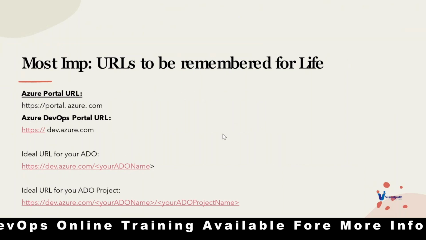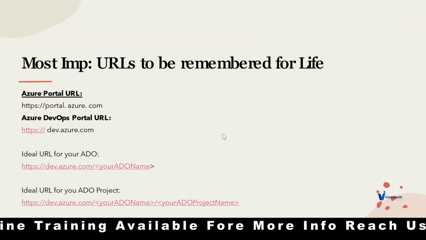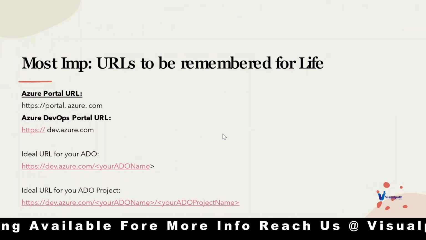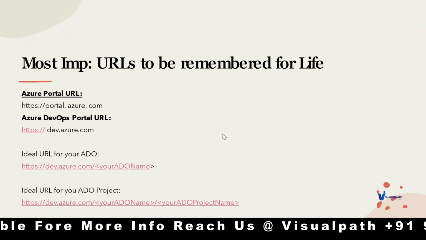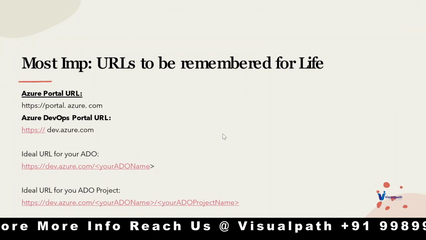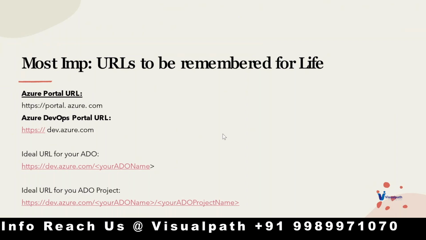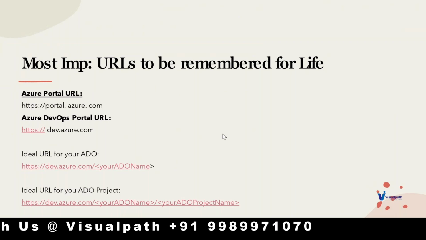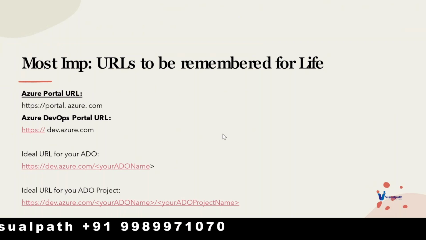These are the URLs to be remembered for life. The portal URL is portal.azure.com. The DevOps URL is dev.azure.com. And if somebody asks you what the ADO URL of your ADO is, then you need to give dev.azure.com/your ADO name. If somebody asks you about the project, you can simply mention it like this.